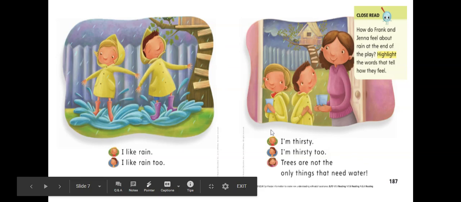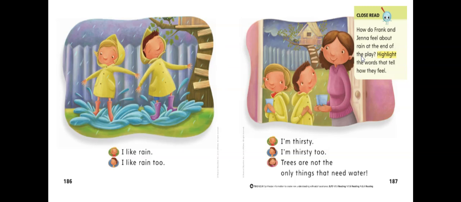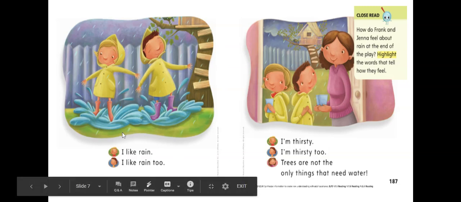The next page, Jenna says, "I'm thirsty." Frank says, "I'm thirsty too." And Mom says, "Trees are not the only things that need water." This is the end of the story. Can we tell how Frank and Jenna feel about rain at the end of the play? Highlight or look at the story, look at page 186. What words tell how they feel? What word do you see here that shows how they feel about the rain now?